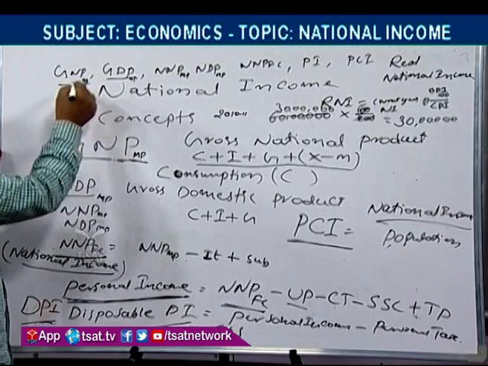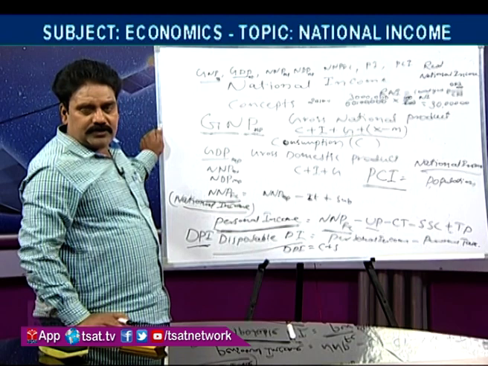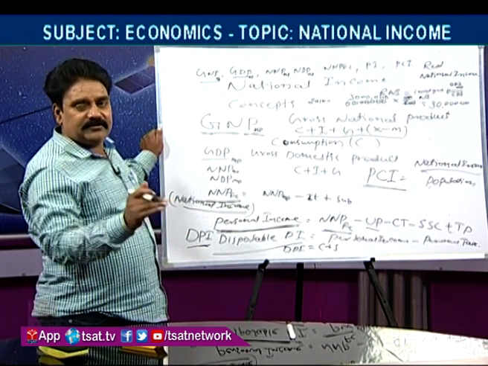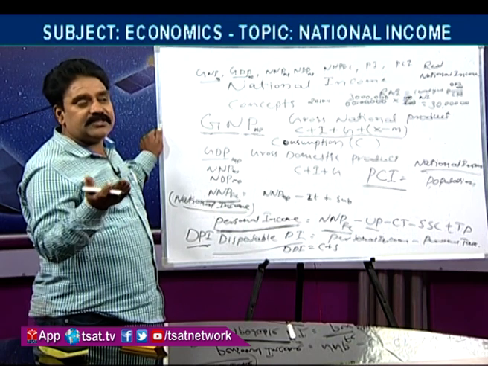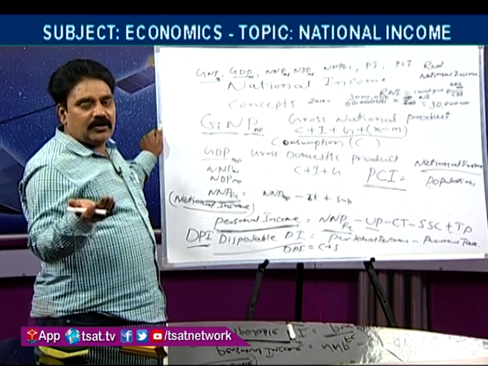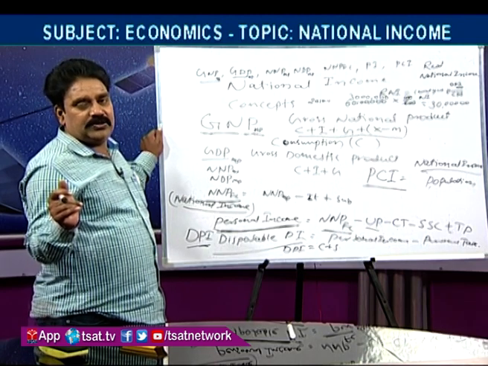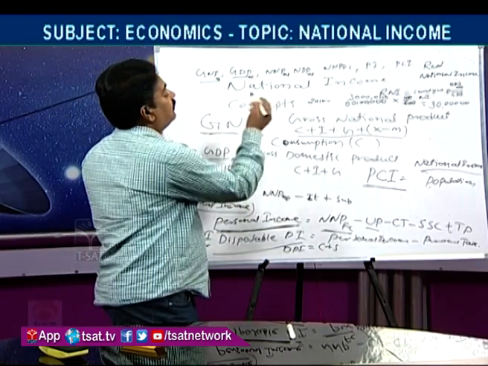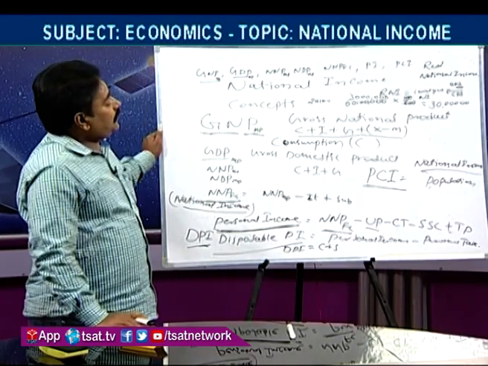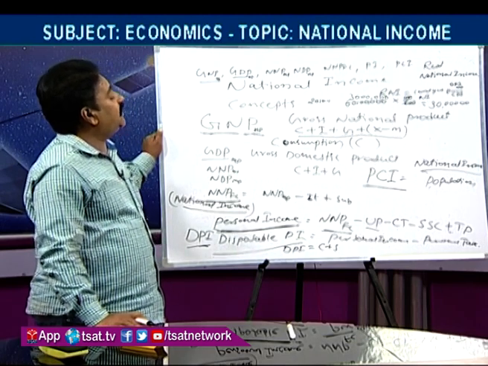When is GDP greater than GNP? When the foreign income is negative. For example, what is the difference between NNP at factor cost and NNP at market price?